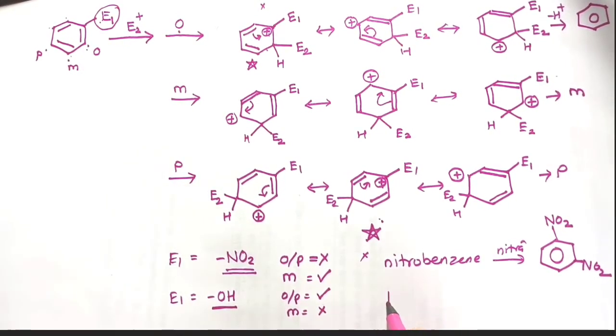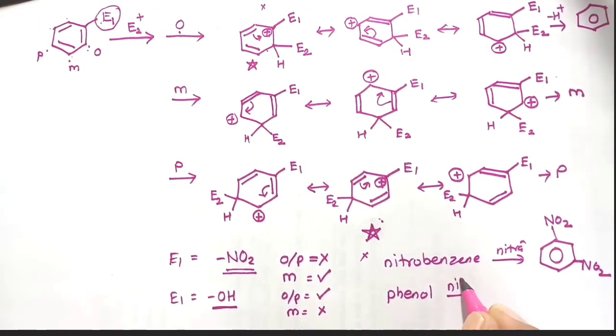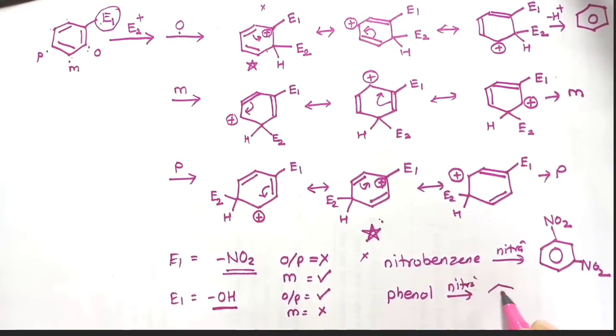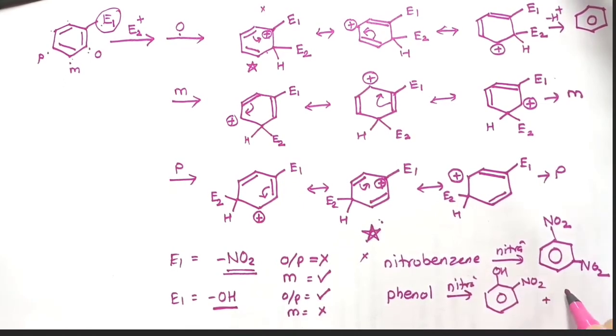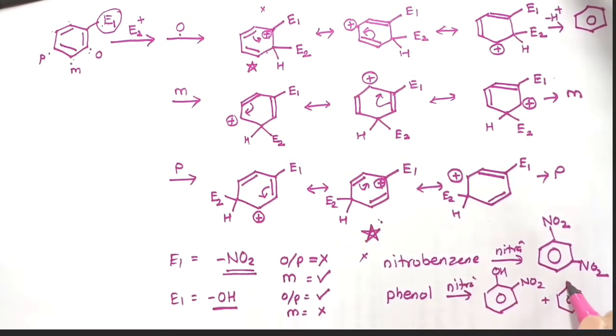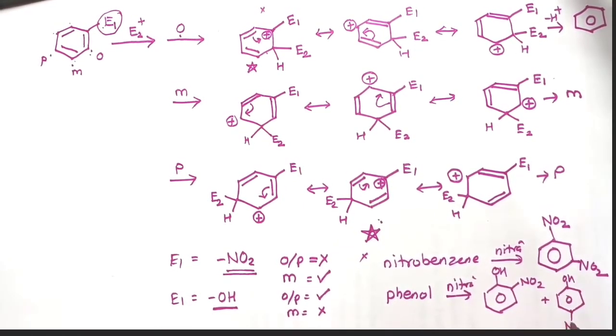So if phenol, that is hydroxybenzene, is subjected to nitration, we get a mixture of ortho-nitrophenol and para-nitrophenol.